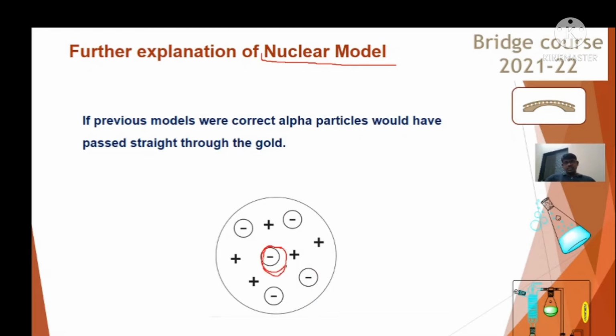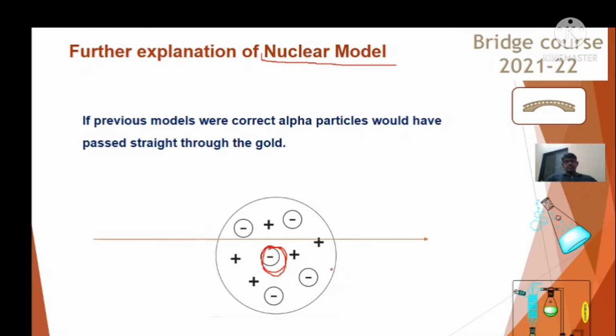Suppose this is the nucleus, shown in the red circle. All these positive charges were present in it, and negative charges were revolving around it. This is the basic and most important finding of the nuclear model proposed by Rutherford.